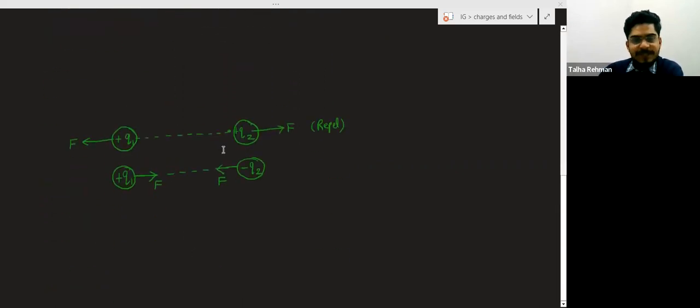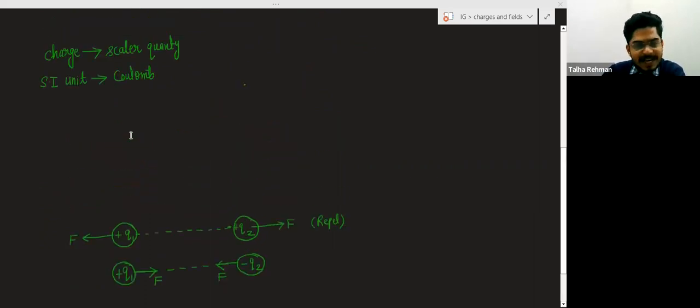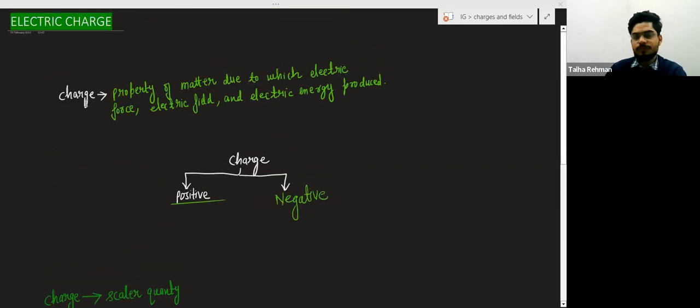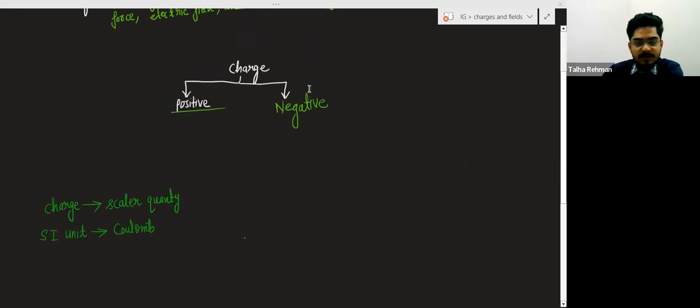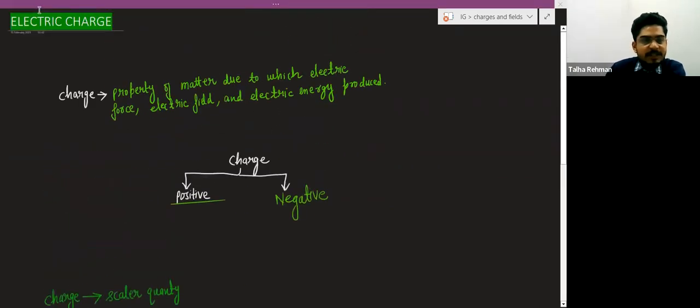Now, if two positive charges are separated by some distance, suppose this is one positive charge, we will represent the charge with small q or capital Q.